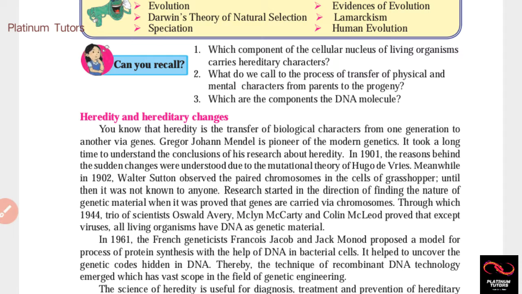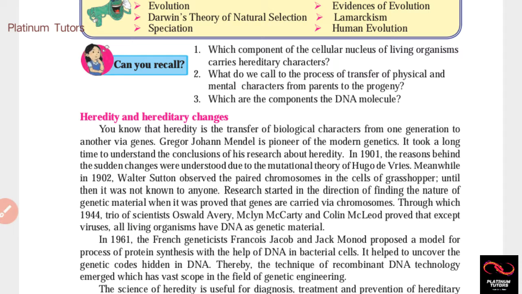Okay. In 1901, the reason behind sudden changes was understood due to the mutation theory of Hugo de Vries. There was a scientist or biologist called Hugo de Vries. He put forward the mutation theory. Okay guys, all the dates and all the names of the scientists, please remember them. Try to write down their names 5 to 6 times so that you remember them, because they can give us 3 to 4 marks for free.